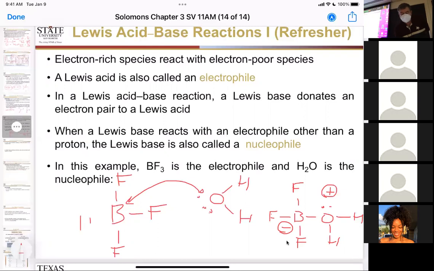Lewis acid, Lewis base. Questions? Okay. So the boron did not have a full shell. It is searching for electrons. The boron trifluoride is the electrophile. The water has 2 lone pairs to share.